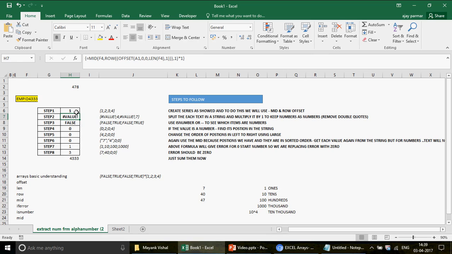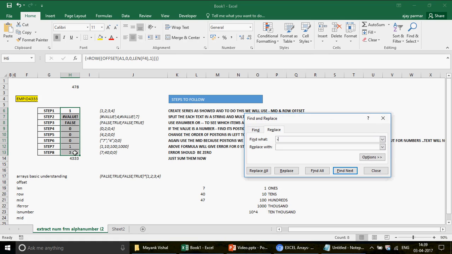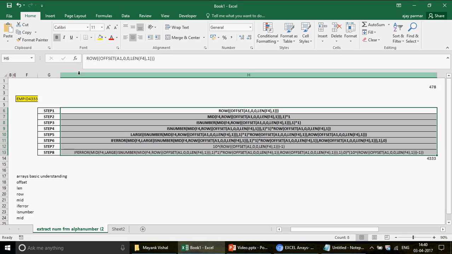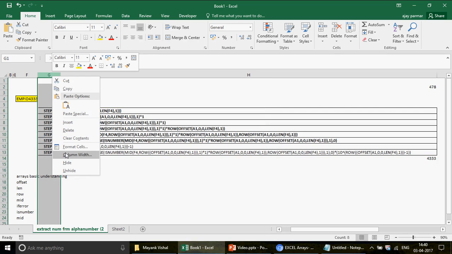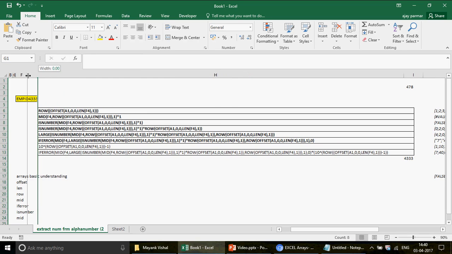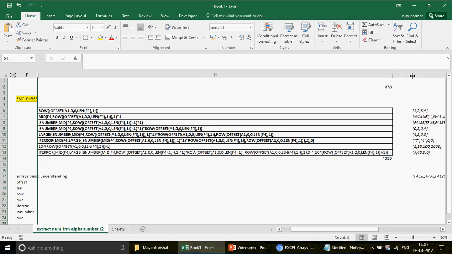So that is a technique, guys, that we used. You can pause the video and have a look at this entire function. And I can do one thing: I can quickly remove the equals sign, just in case you want to see the formula as well, because that way I think it is going to help you a lot. So this is the formula, right? Let me click here, and I can wait on the left side. This is your step 1, step 2. Let me hide it, because what I'm trying to do is show you the result of these arrays as well. You can see here, this is how it is. And I can hide this as well,